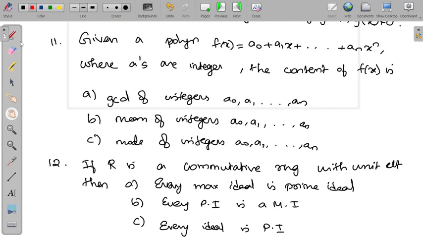Now the 11th question. Given a polynomial f(x) equal to a0 plus a1x, etc., plus an x to the power n, and these ai's are integers, then the content is the GCD of the integers. So that is the content. And if the question is f(x) is a polynomial, then what about the primitive polynomial? If the GCD of the integers a0, a1, etc., an is equal to 1, then that polynomial is said to be a primitive polynomial. The content means just the GCD of the integers.